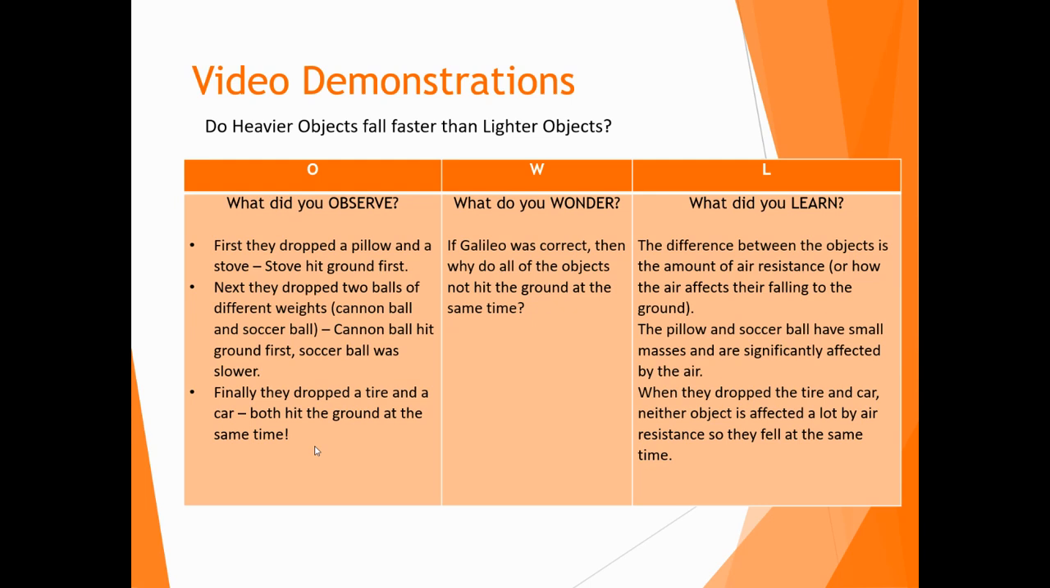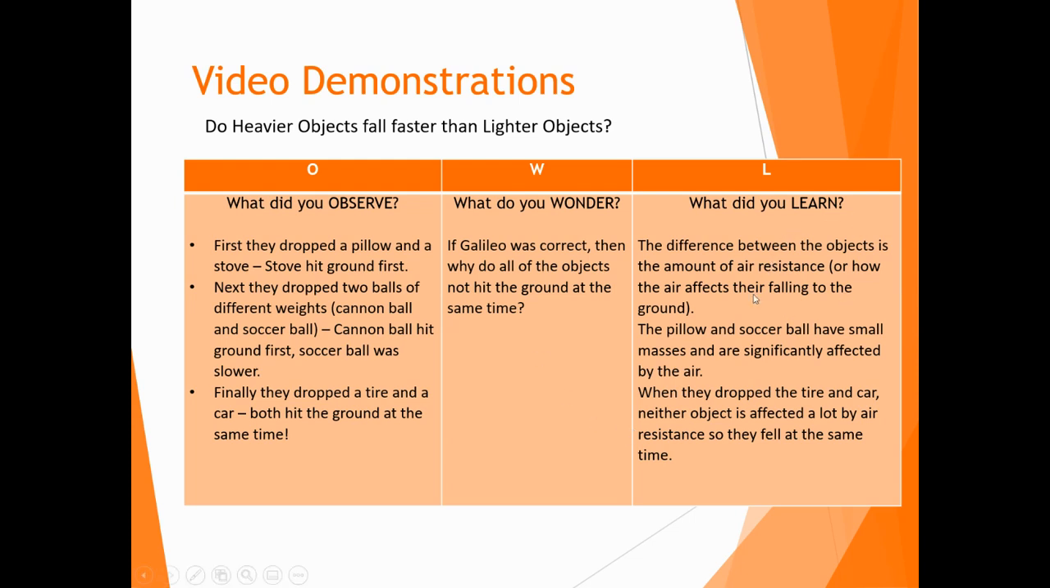So if part of this was to prove whether Aristotle or Galileo was correct, and at this time, as far as we've read in the book, Galileo is the one who's correct, then the question in my mind is, why do all of the objects not hit the ground at the same time?